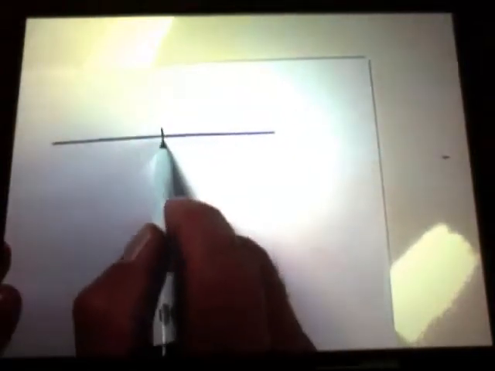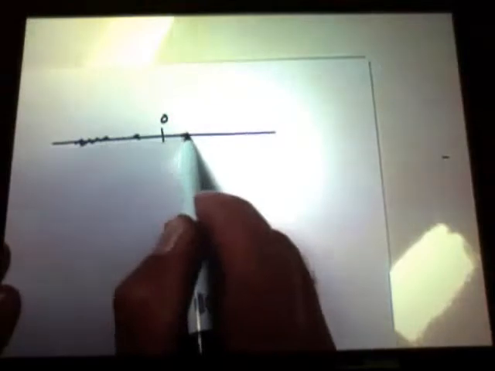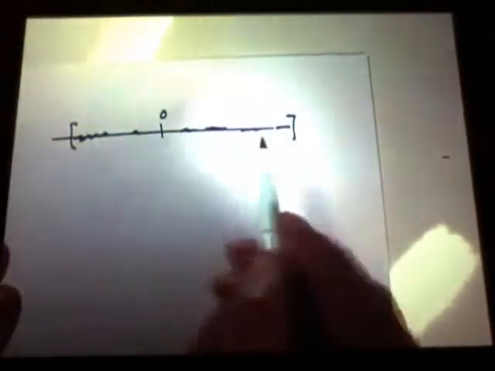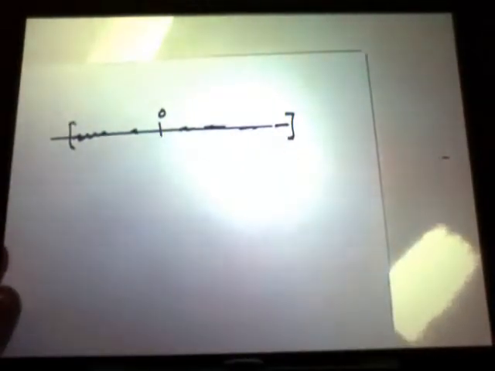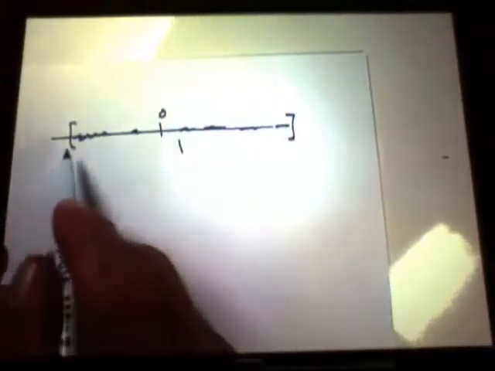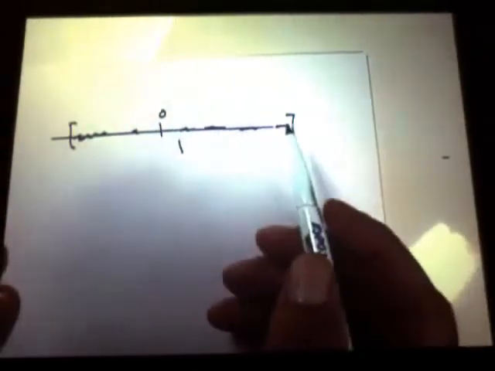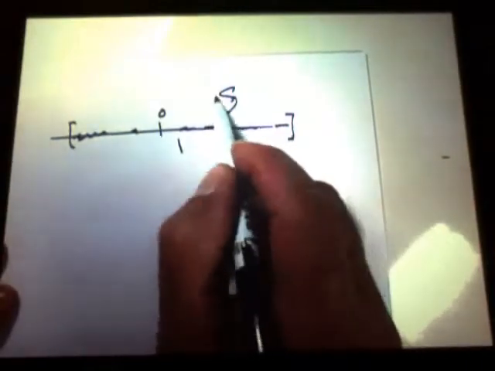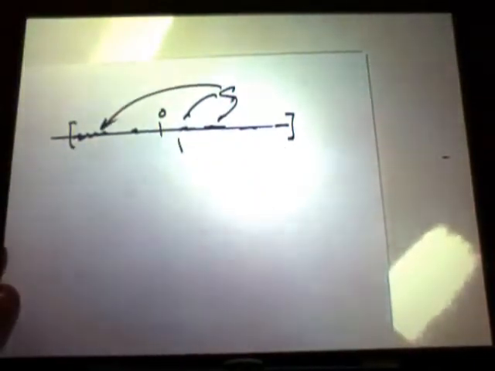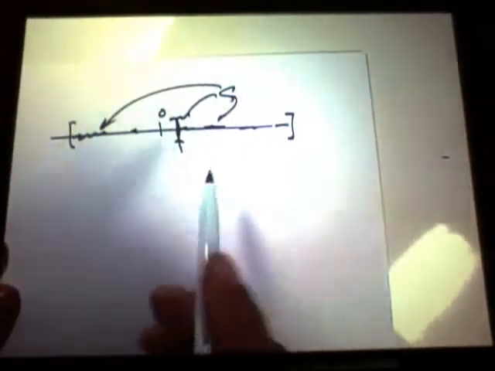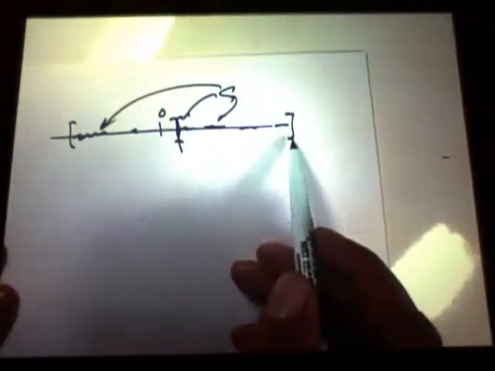We took a bounded infinite set of real numbers. So here's the real number line, here's 0, and this set of real numbers is distributed out here. It can be quite a pathological set, we don't really care. We capture it in a closed interval. Since it's bounded, we can do that. We split that interval in half. One side or the other has to be infinite. They both can't be finite, or it wouldn't be an infinite set, right? S would not be the infinite set. This is supposed to be a representation of S, the arbitrary set of real numbers. So we cut this baby in half, and we go with the infinite semi-interval.